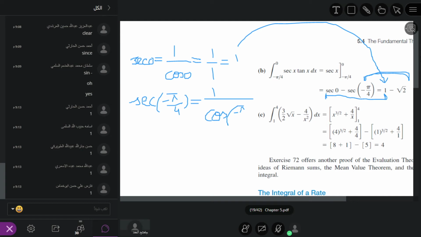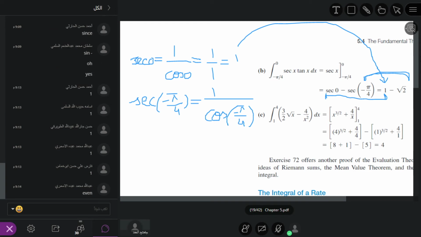Previously in calculus 1, you have studied even functions and odd functions. Is the cosine function even or odd? Cosine function is an even function.